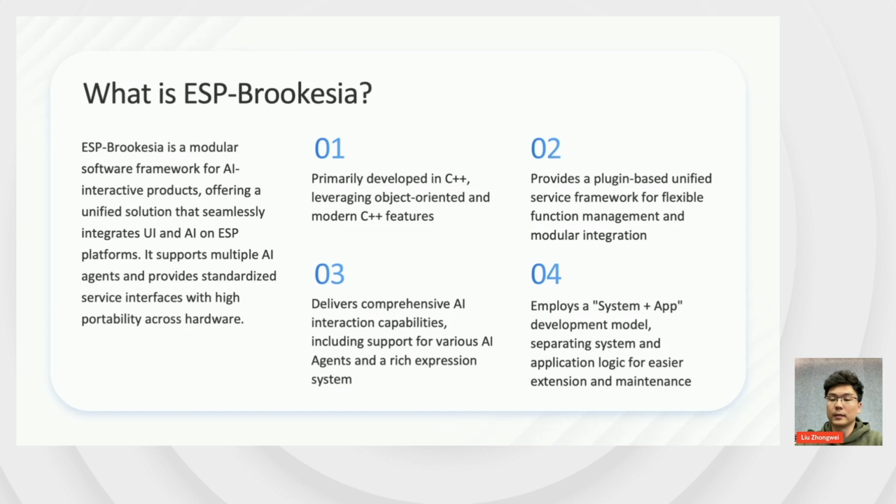Finally, about the name: Brookesia is a genus of chameleon known for its camouflage and adaptability. This perfectly reflects our framework's goal to build a flexible and scalable AI application solution capable of adapting to various complex requirements.